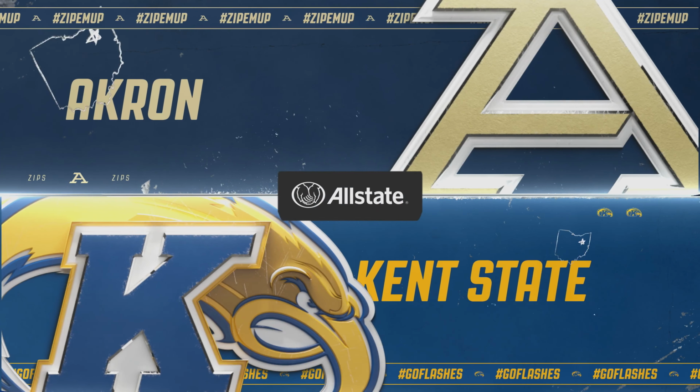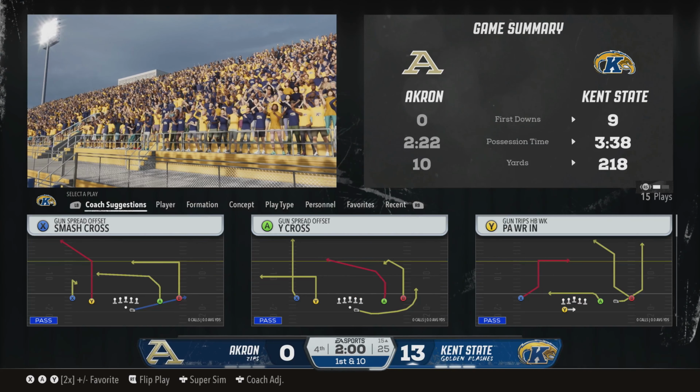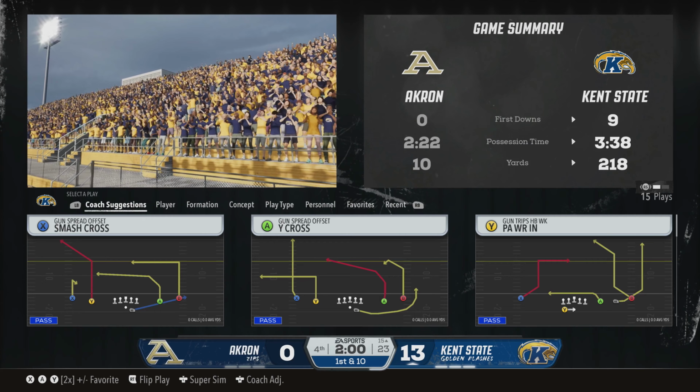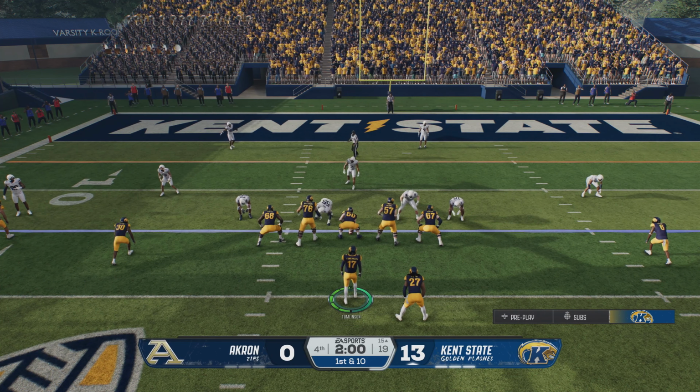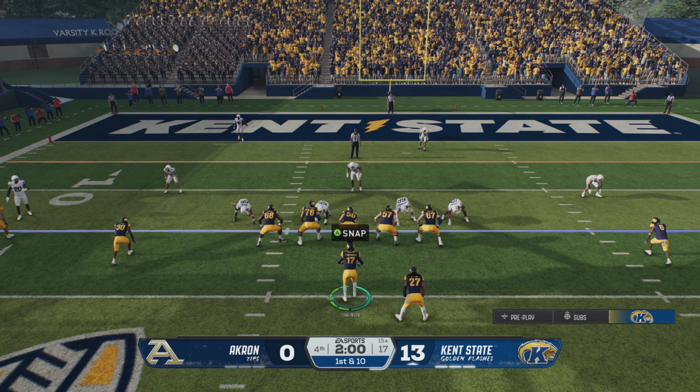We're set now for the 4th quarter. Who is going to make the crucial plays to take home this W? So here we go. First play of the quarter. The offense has a 1st down.